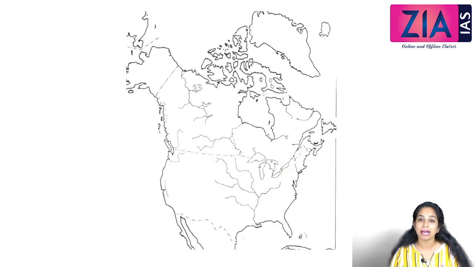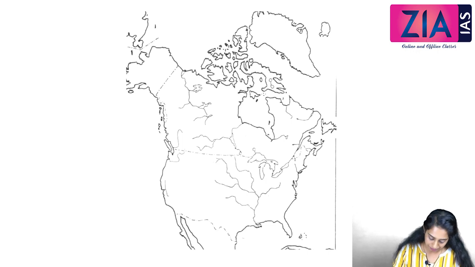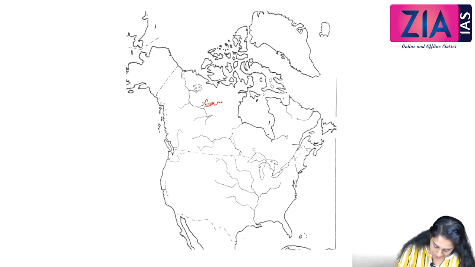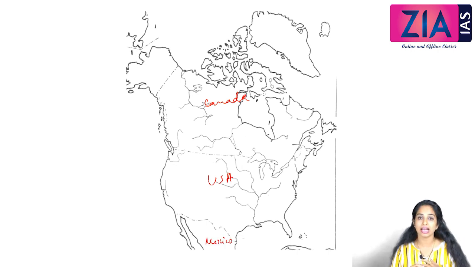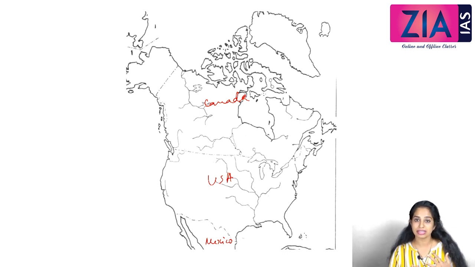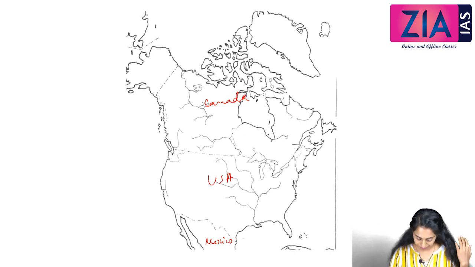Okay, this is a blank map of North American subcontinent. As we have discussed, it consists of 3 different countries. On northern part, we have Canada. On middle part, we have United States of America, or we can say it as US. And towards southern part, we have Mexico. So we have Canada here. We have USA here. We have Mexico here. So basically, as we have just discussed, when we talk about North America, we talk only about Canada and US, because Mexico will come under Middle America.